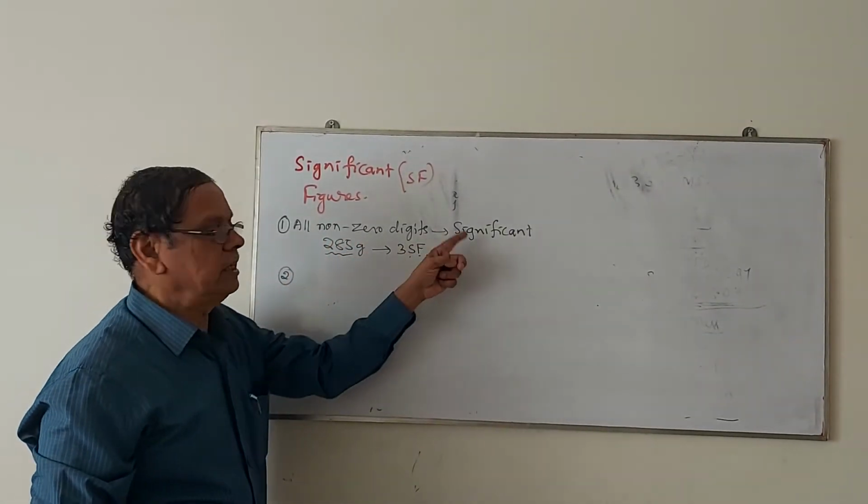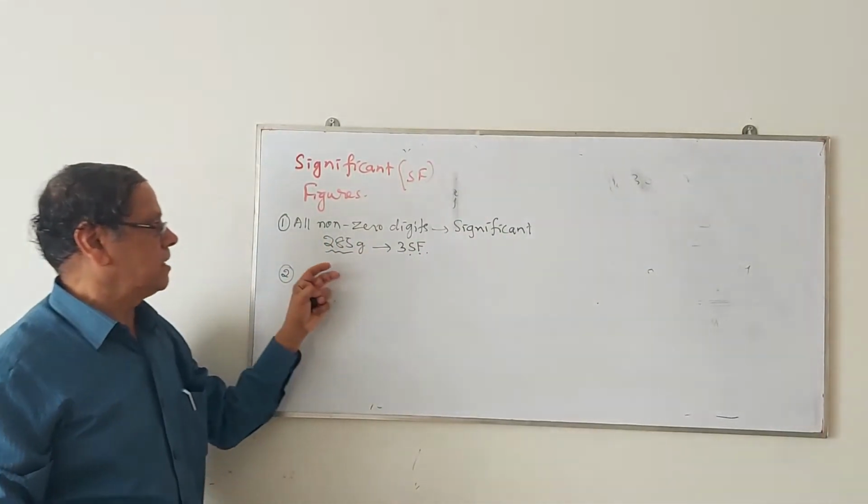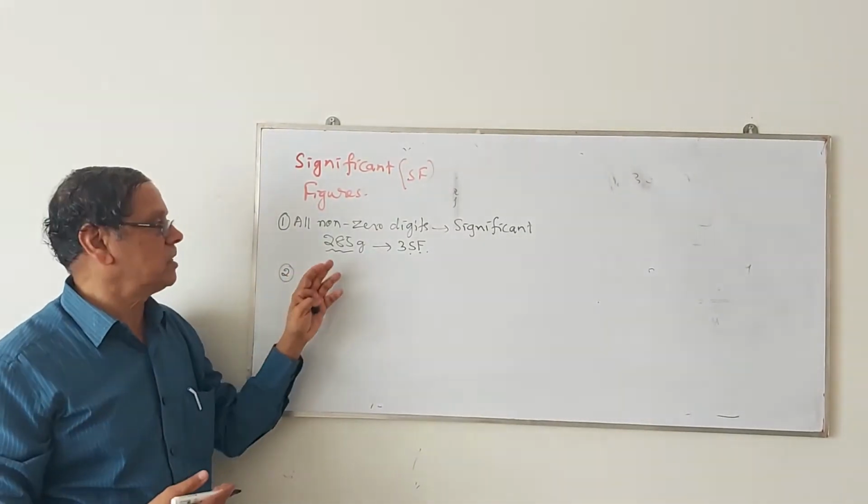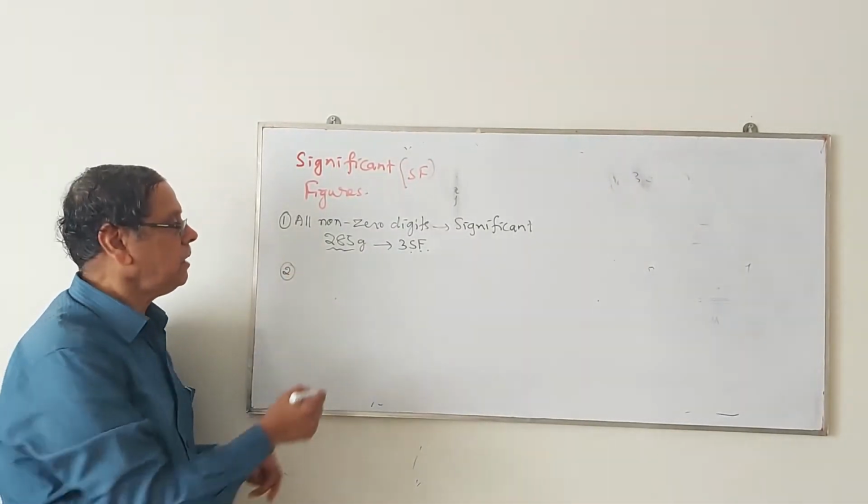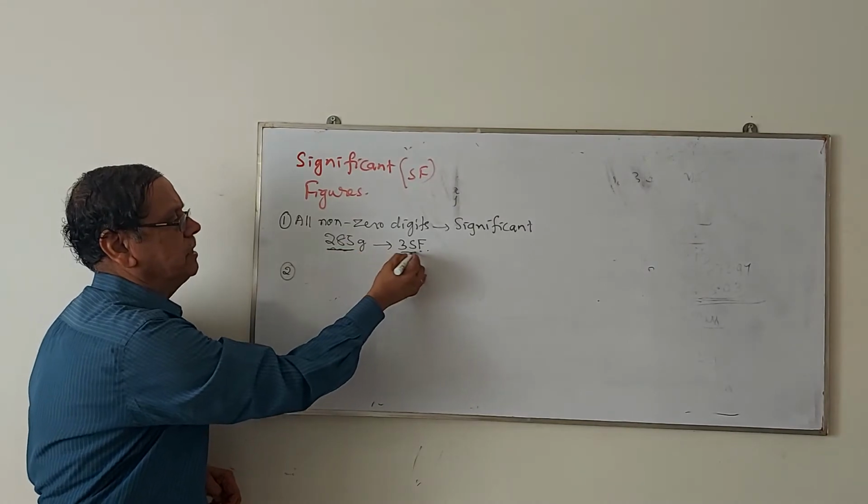All non-zero digits are significant. Say for example, a mass of a substance is 285 grams. This 285 contains 3 significant figures.